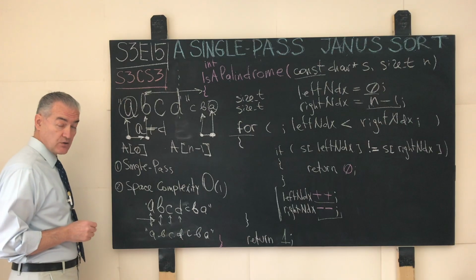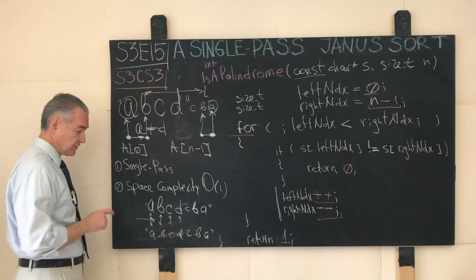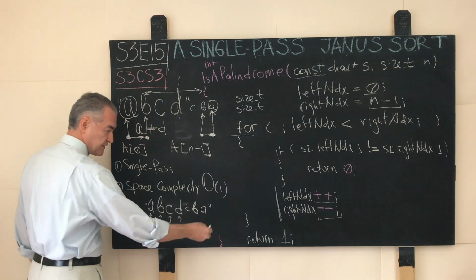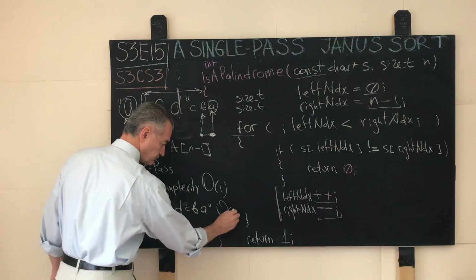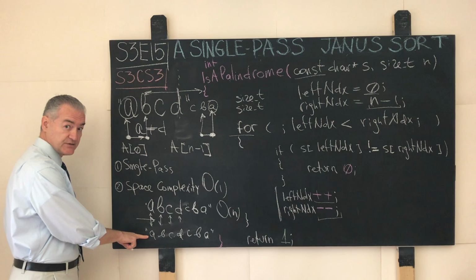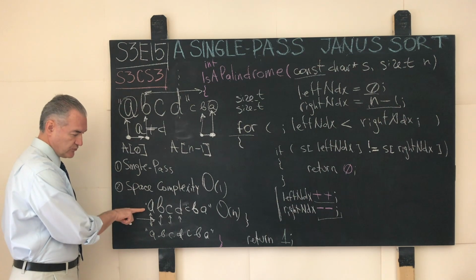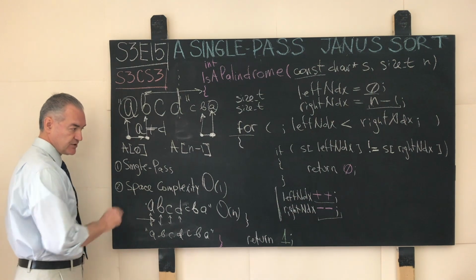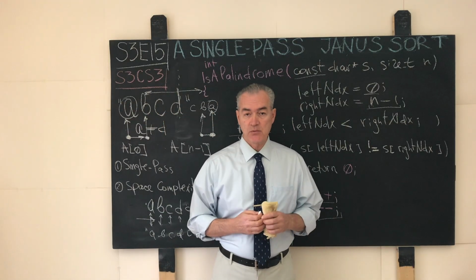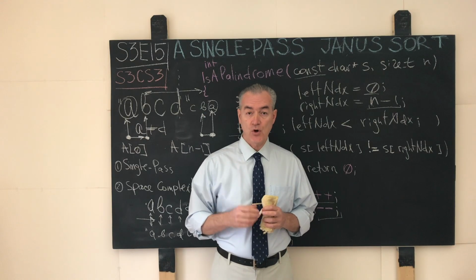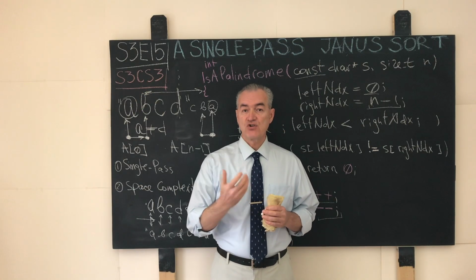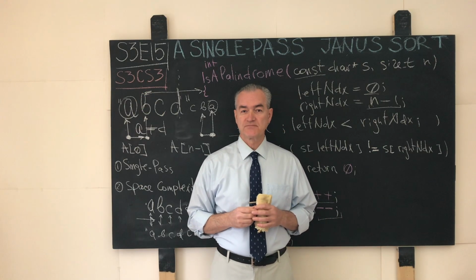Of course, the drawback of this particular algorithm is what? The space complexity of this algorithm is no longer O of 1. It is actually O of n, because we need to allocate the chunk of memory that is equal to the size of the input string. But leaving this issue aside, the second honing in problem that we will solve, and that will help us solve the original problem, S3CS3, is reversing the input string.